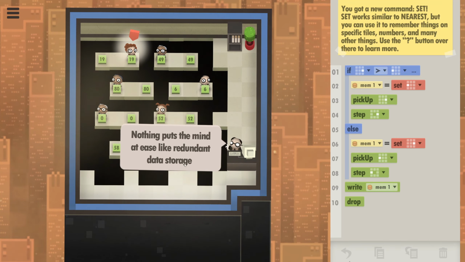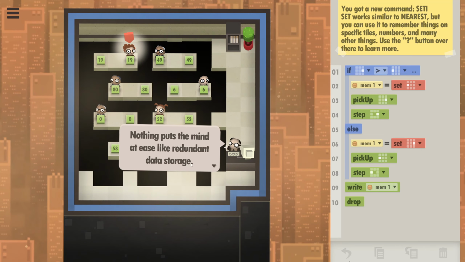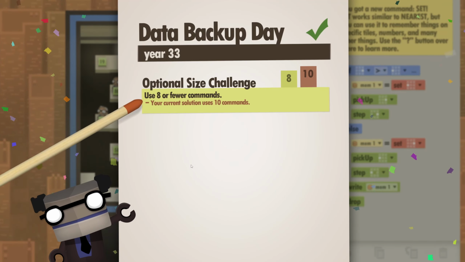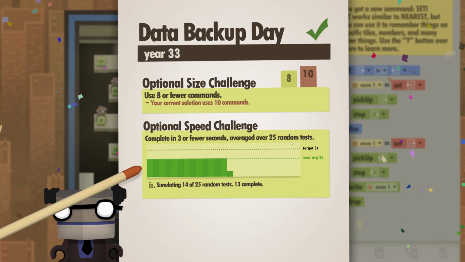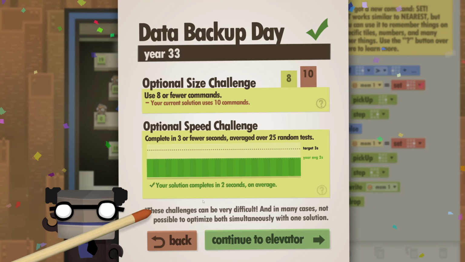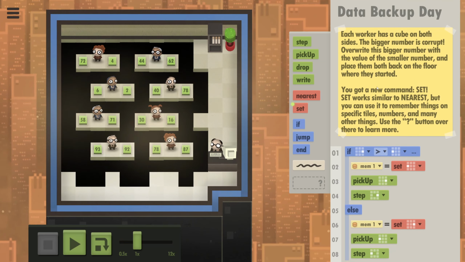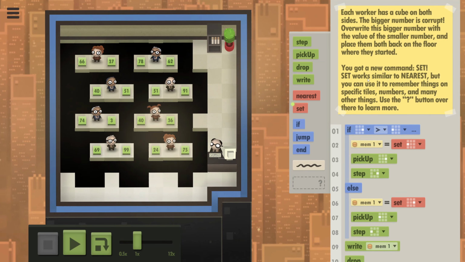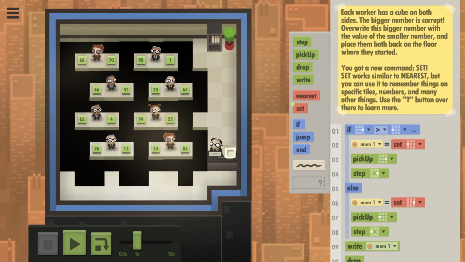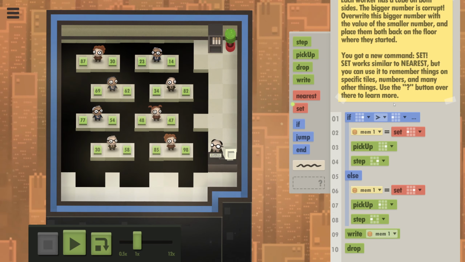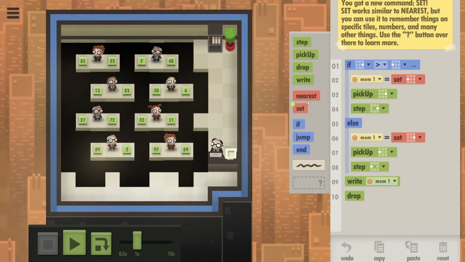That actually works. Nothing puts the mind at ease like redundant data storage. Hell yeah. That's really good. We have too many commands, but we are fast enough at least, so that's the speed challenge done at least. Got a new command set. Set works similar to the nearest, but you can use it to remember things on specific tiles, numbers, and many other things. Use the question mark to learn more.